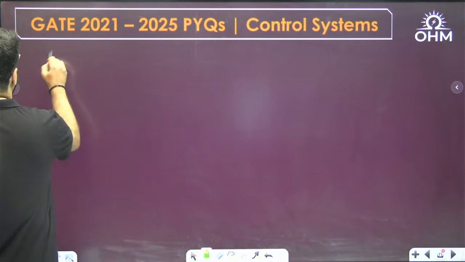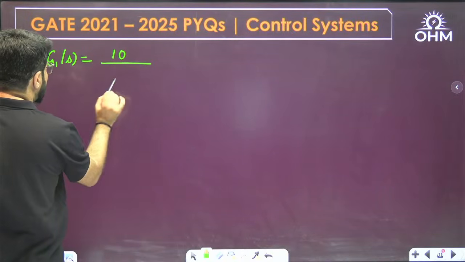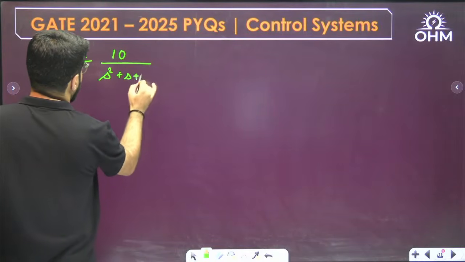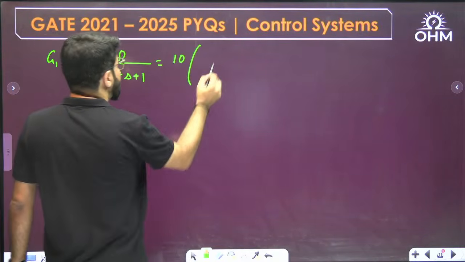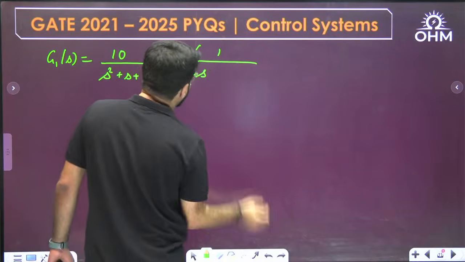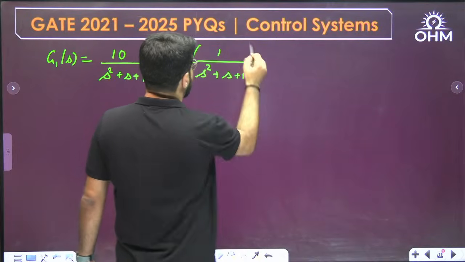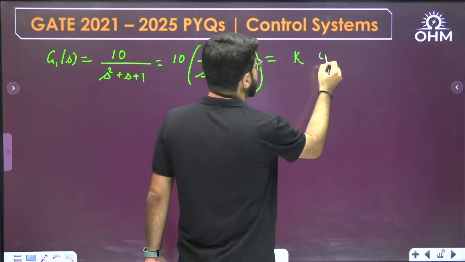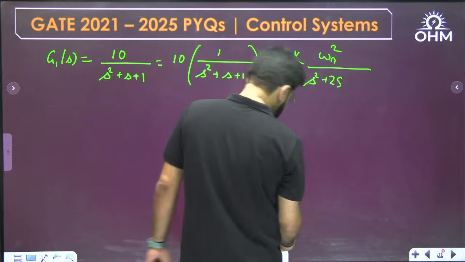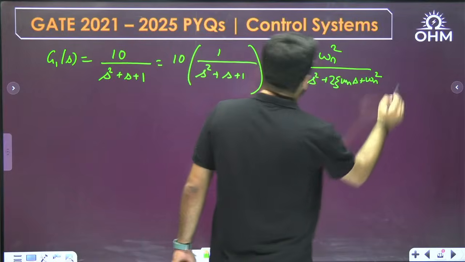What is G1(s)? It is 10 upon S square plus S plus 1. So, be careful and write this as 10 into 1 upon S square plus S plus 1. How do we write down the second order transfer function in general? We generally write it as K into omega n square upon S square plus 2 zeta omega n s plus omega n square, correct?